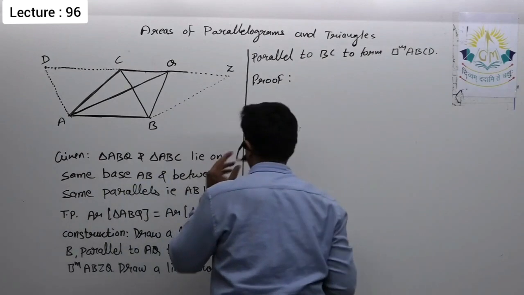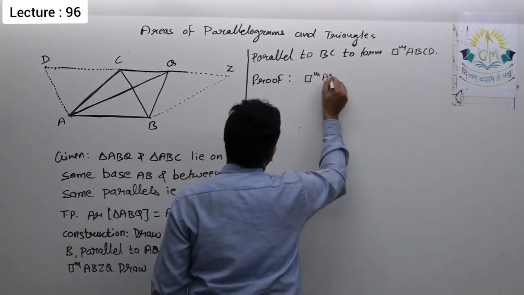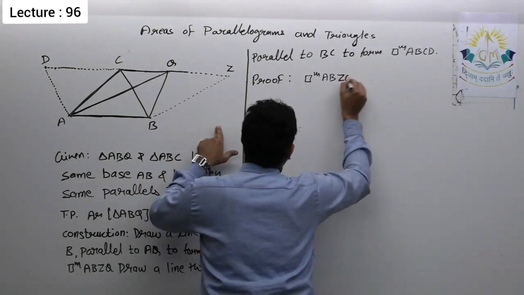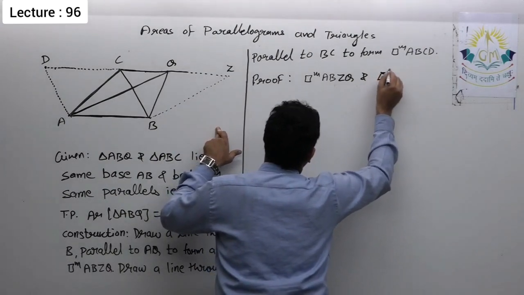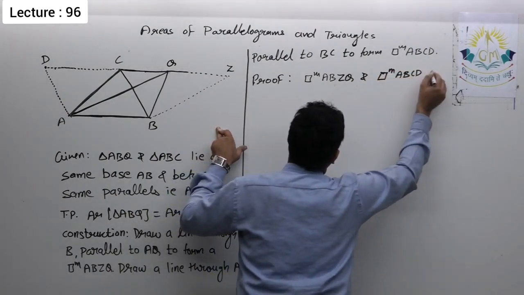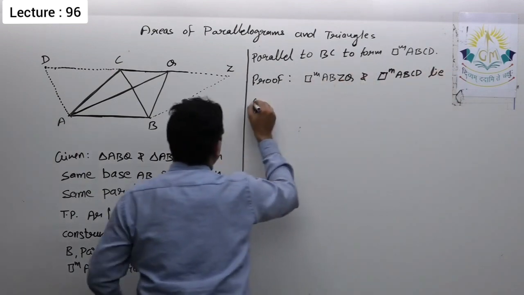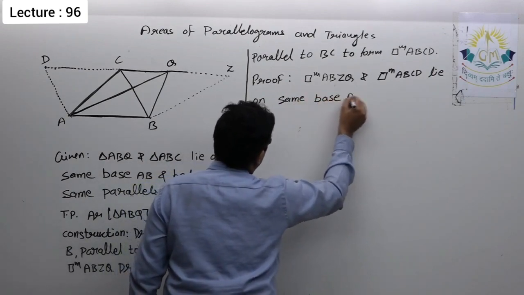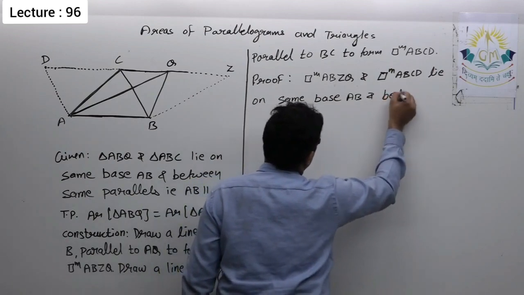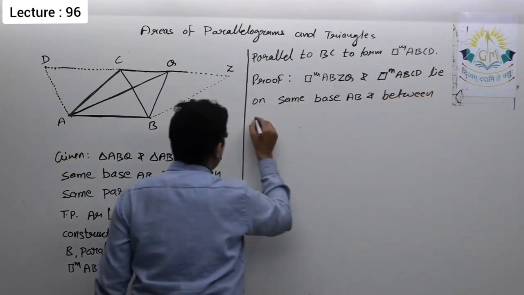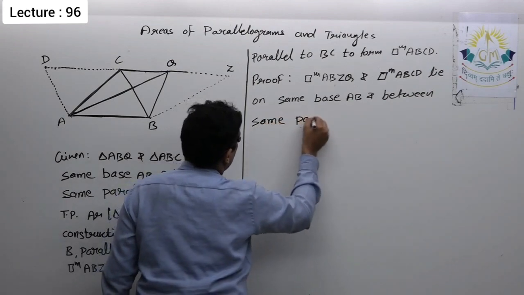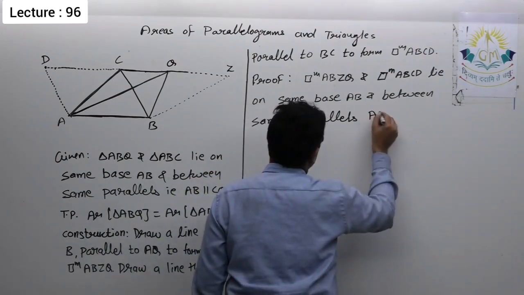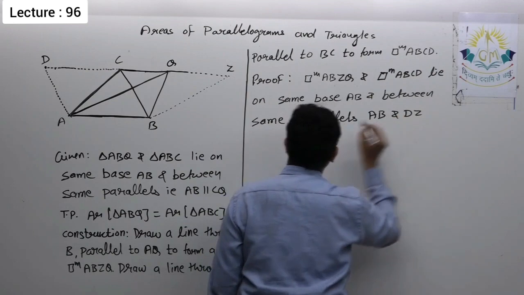Okay, so parallelogram ABZQ and parallelogram ABCD lie on the same base AB and between the same parallels AB and DZ.